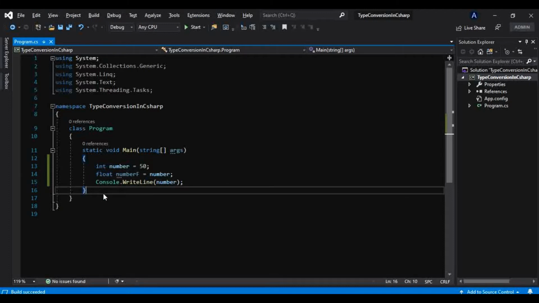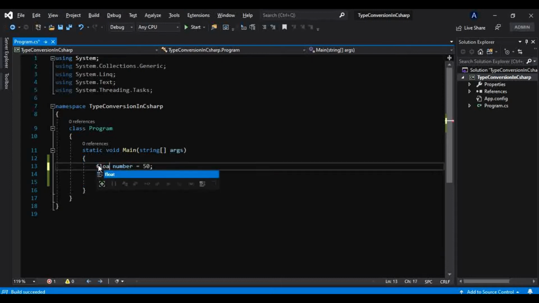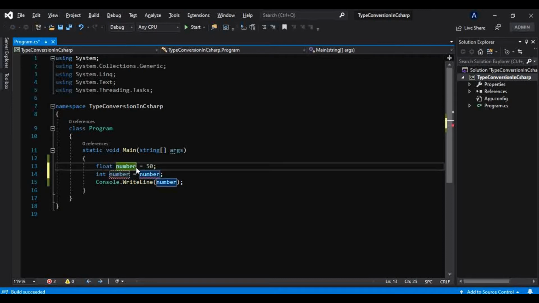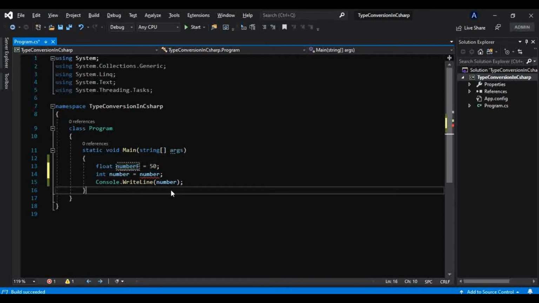But if you try to do vice versa, like this, if I take this as a float and try to store it into the variable which is of type int, this is not possible. As you can see, it is throwing a compile time error itself.